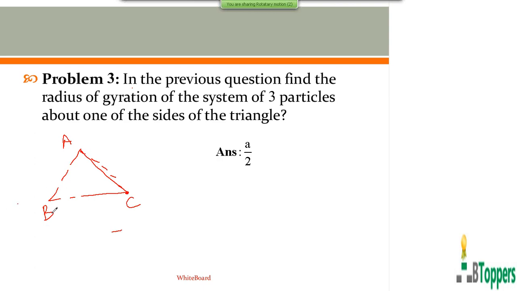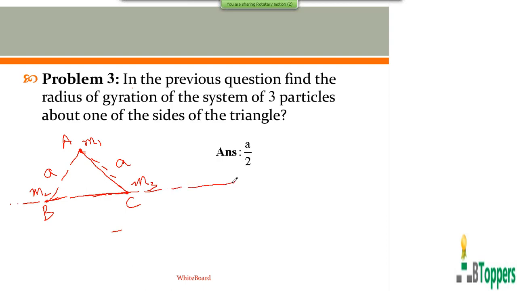Let us suppose A, B, C represent the three vertices of an equilateral triangle with each side of length A. Here the axis is coinciding with one of the sides of the triangle.